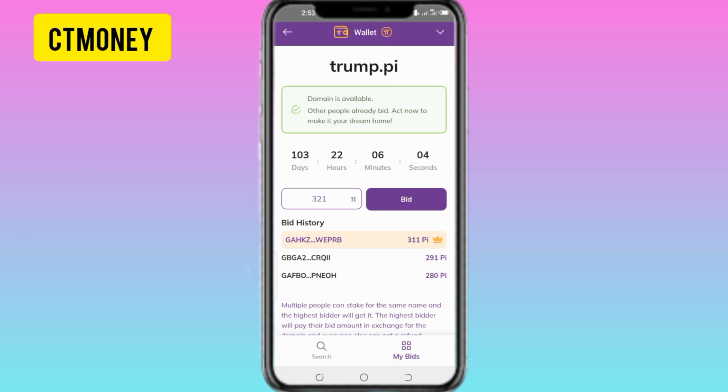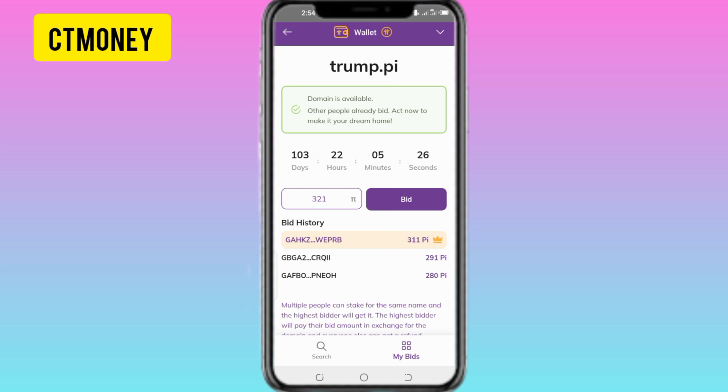For you to participate, once you get to this session, just click on bid. Do you get? If you click on bid, they are going to be deducting that same amount from your Pi wallet. They will hold it. But if you didn't win the bid, you will be able to get your Pi back. They will give you the option to claim your bidding. Do you get? So it's not as if when you bid, whether you win or you don't win, you lose your Pi. No. If you didn't win the auction, you'll be able to claim it back into your wallet.